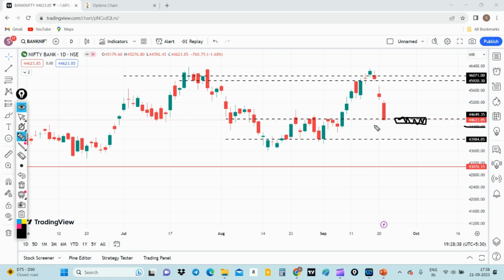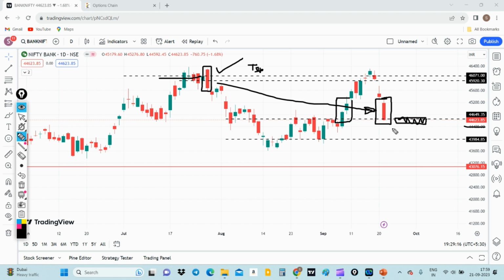So we need to be careful with the Bank Nifty, because the candle on a daily time frame basis is very bad. It has engulfed almost all the previous candles. One similar candle had formed at the top, and the same kind of candle has formed on today's daily time frame. Today's candle is a very huge candle, but we need to see if the further crackdown happens. Before that, we might see a consolidation.